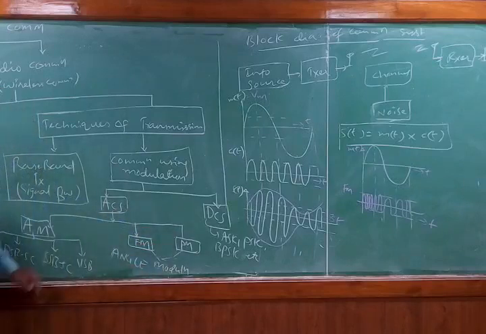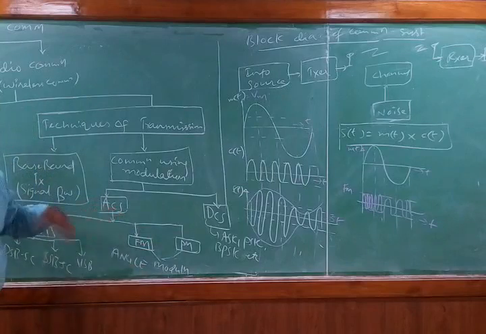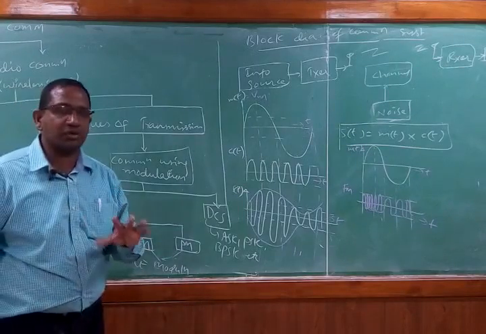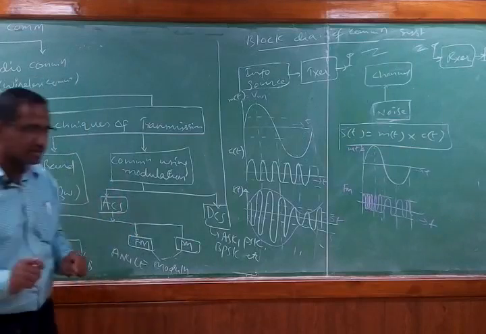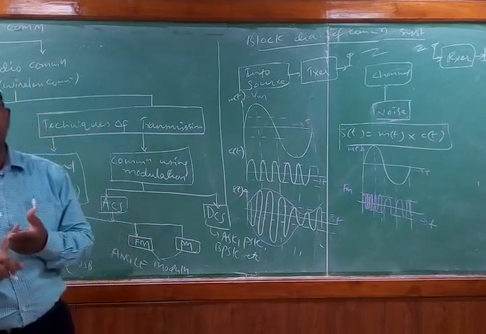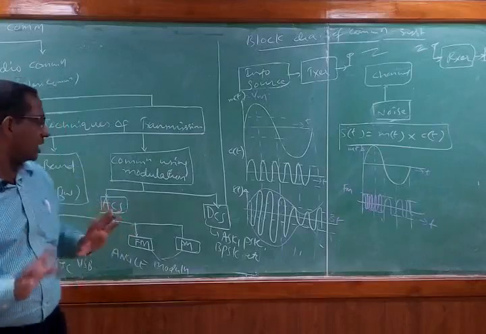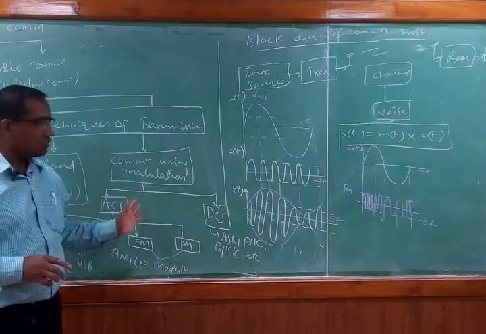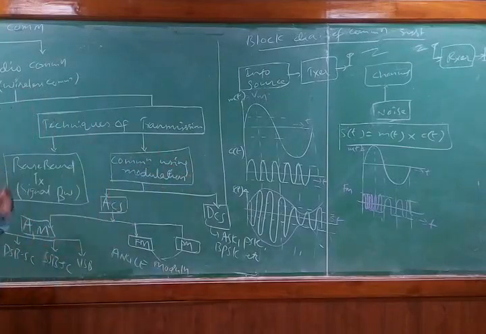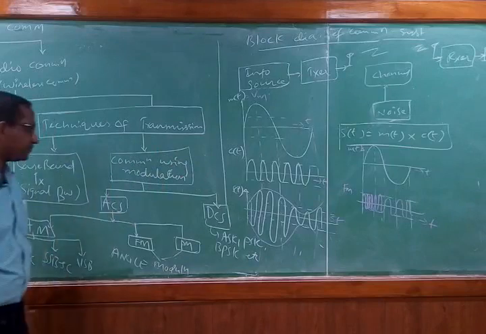And in the third unit we discuss pulse modulation techniques like PAM, PWM, PPM. How we modulate, how we demodulate, that is the process. That is the point of discussion in the entire syllabus. So what we discuss in the entire syllabus is how we modulate and how we demodulate. That's all, whatever may be the techniques we implement. These techniques are used to modulate, and the reverse process is called demodulation. How we do it in the process, that is what we discuss.